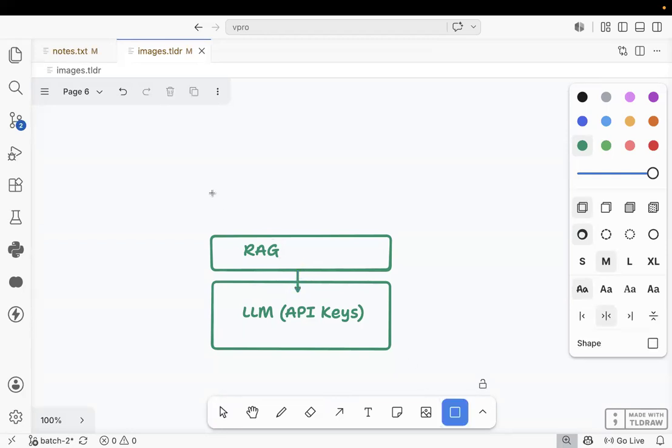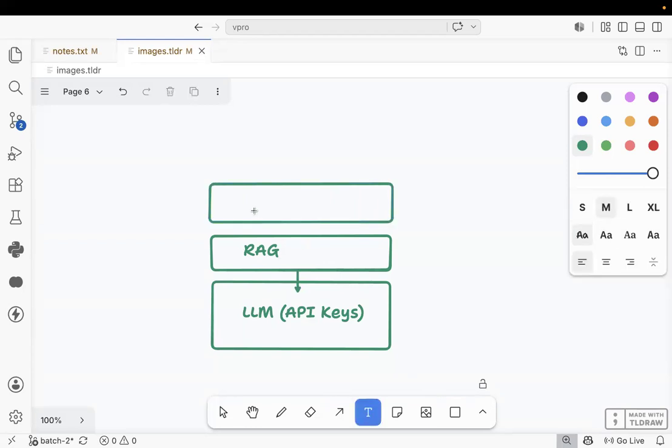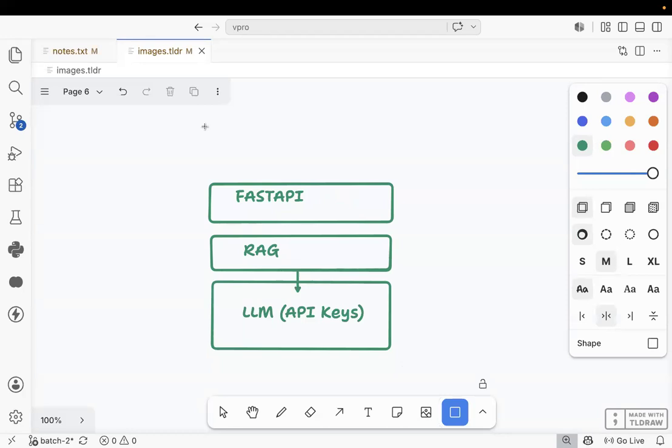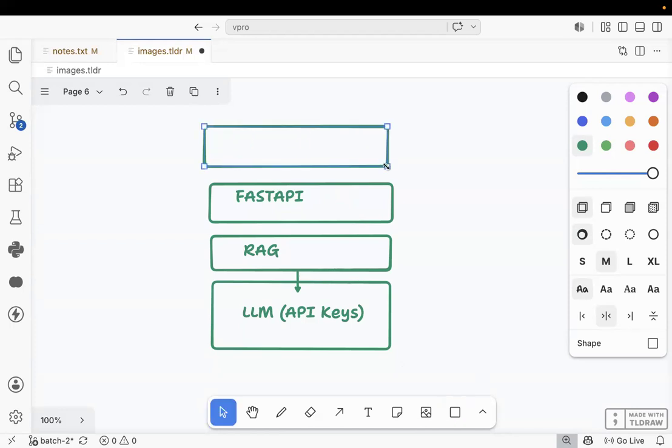On top of RAG, I need to build API calls. So how to build the API calls? FastAPI. FastAPI means using get, post, put, delete to build it. Have you heard about it? Get request, post request, put request, delete request. Got it? That is called FastAPI.